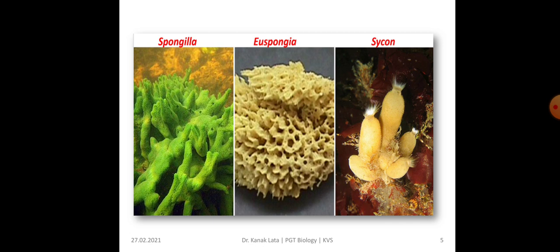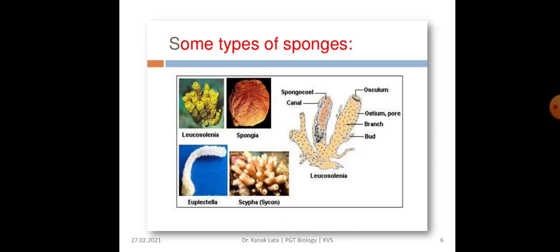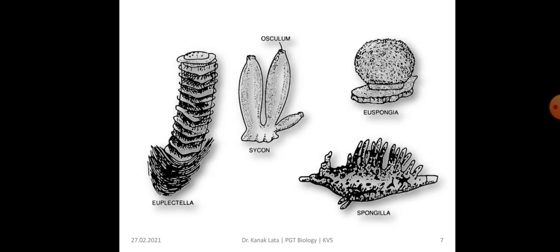Here you will see Spongilla, Eospongia, Sycon. This figure indicates some different types of sponges. Here also Leucosolenia, Spongilla, Euplectella, Scypha. Now here you can observe Euplectella, Sycon, Eospongia and Spongilla. Spongilla is freshwater.